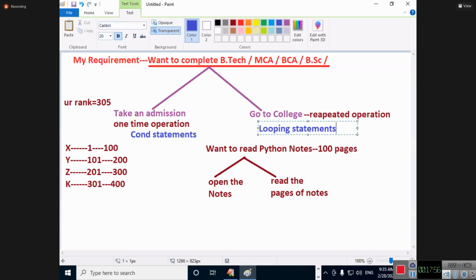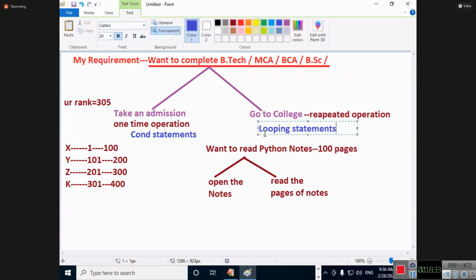I will come to the class. I will come from my home one time. I will take all my 5 classes in a day and I will go to my home. Suppose I come to my home, take the first class, go to my home, and come back once again. Is it not a waste of my time? How many times will I come? One time. How many classes will I take? 5, and I'll go to my home. Coming and going to the home is called what? One time operation. Taking the classes in a day is called what? Repeated operation. Are you getting it, my students? Learning a course is a one time operation. Doing the job in many companies is a repeated operation.